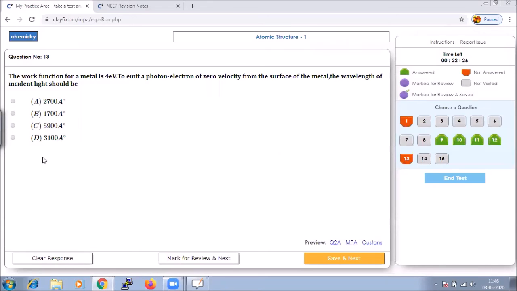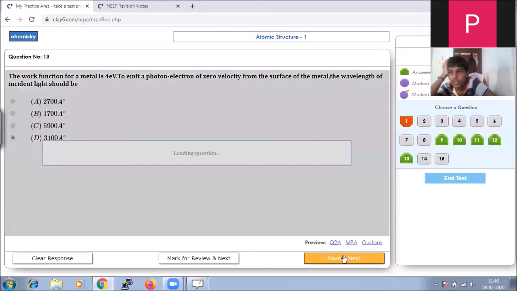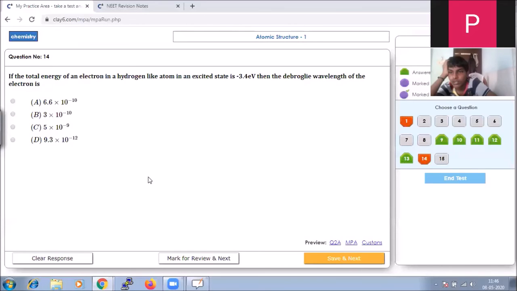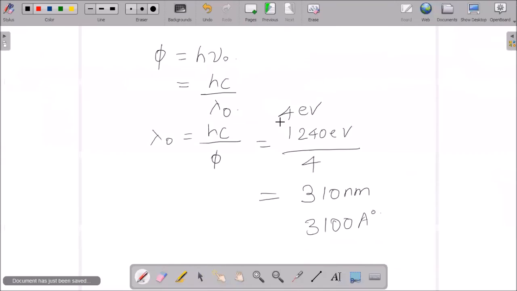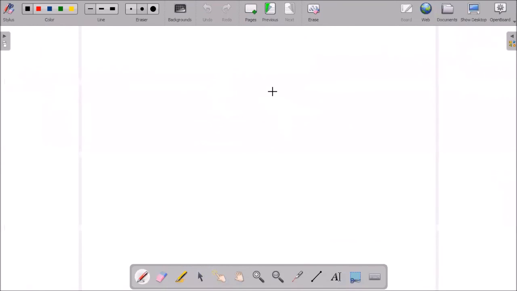So in this given option, D is the right answer. Next question: if the total energy of an electron in a hydrogen-like atom in an excited state is this, then the de Broglie wavelength of the electron is. They have asked us the de Broglie wavelength.